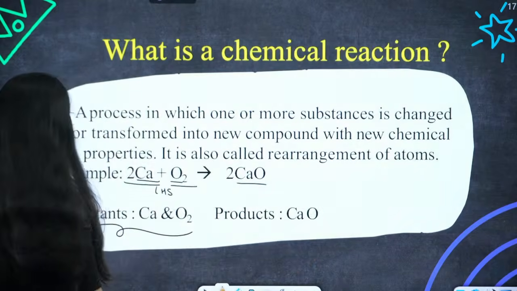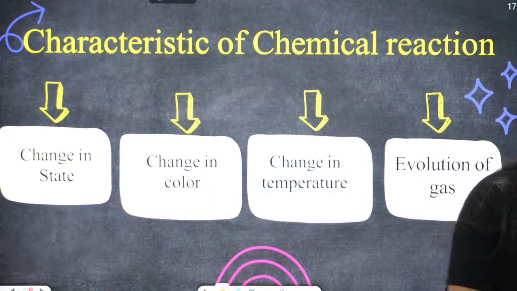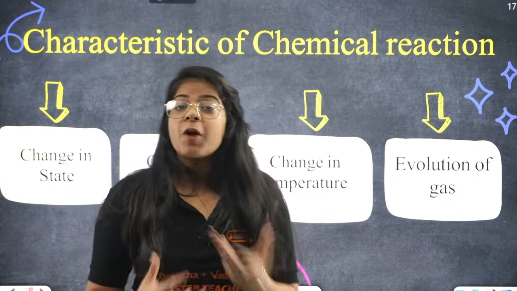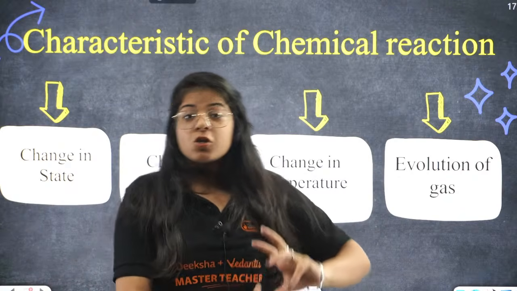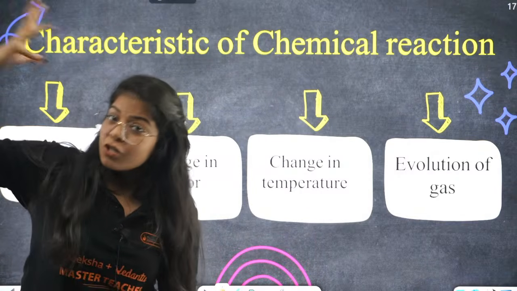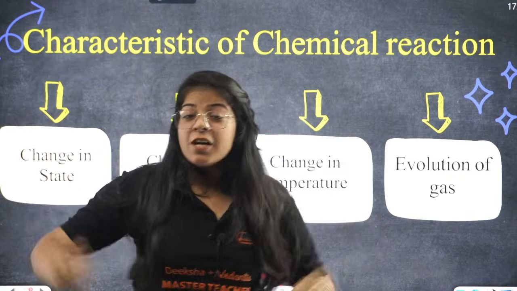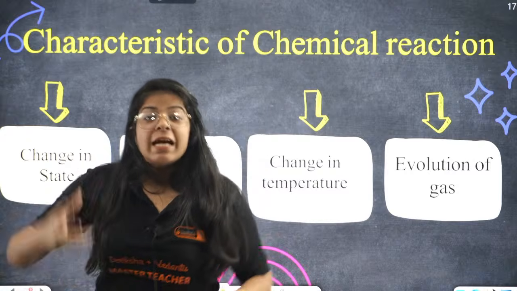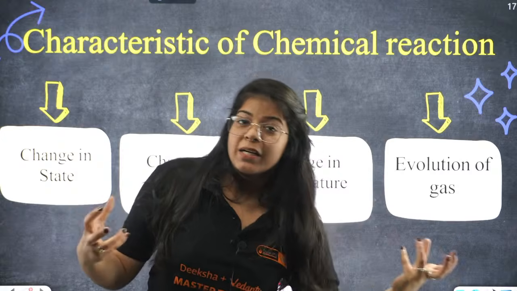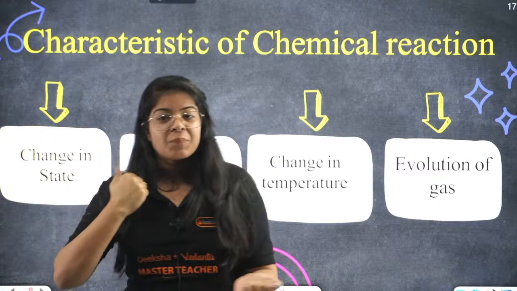Okay, now moving on, we have characteristics of chemical reaction. Now bacha, you tell me, chai is hot, right? But the tea leaves are not. So what is the property of chai? That it's hot. So the temperature of chai changed, right? The temperature of tea leaves and the temperature of tea actual is different. Correct? So change in temperature happened. The elaichi was solid, but now it is in chai and its state is completely changed. It got powdery since we smashed it. So change of state happened, right?